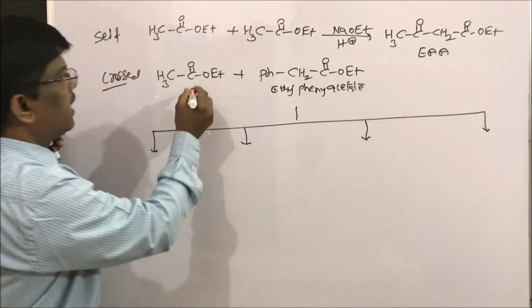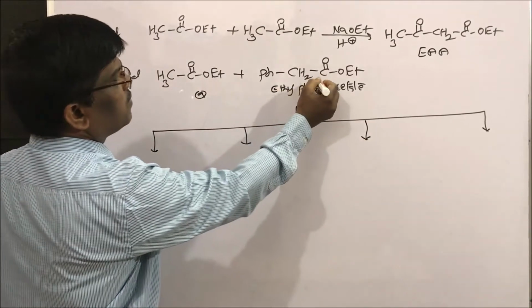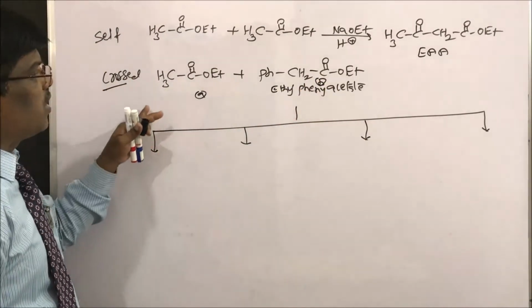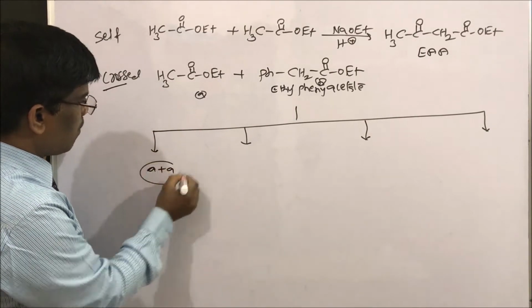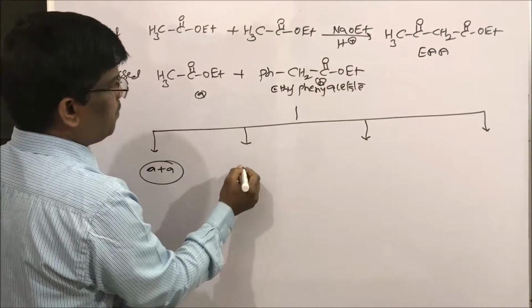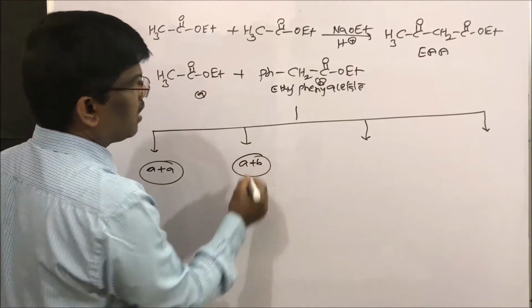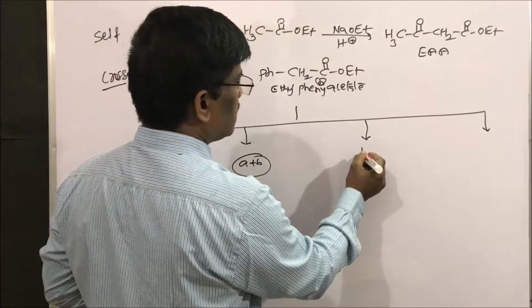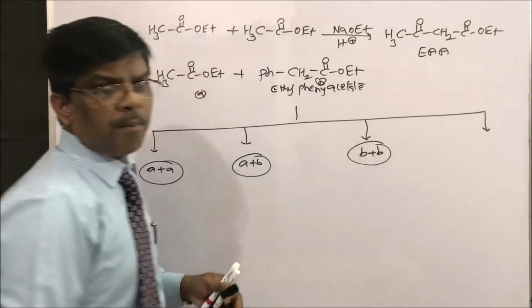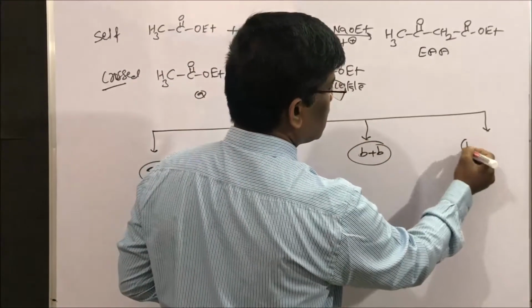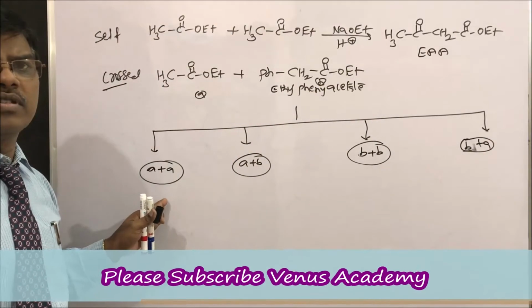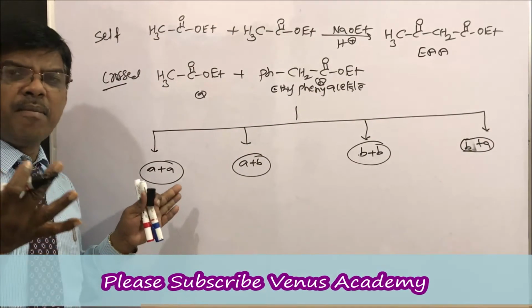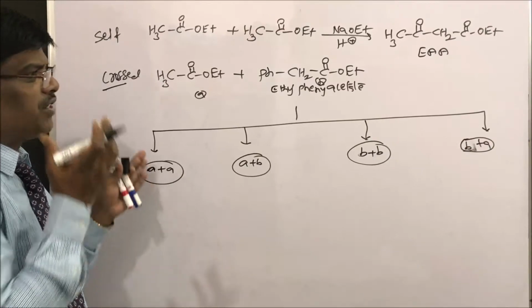If I take this as A and this as B, what is going to happen? A plus A, one compound, A plus B, one compound, B plus B, another compound, and B plus A. Four types of compounds will be formed as a mixture of products.